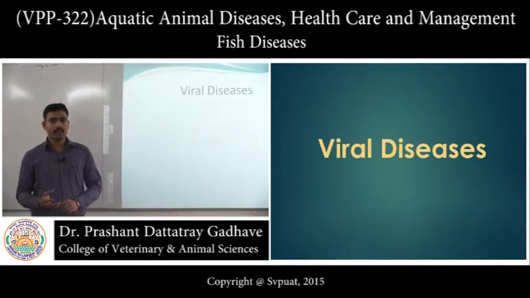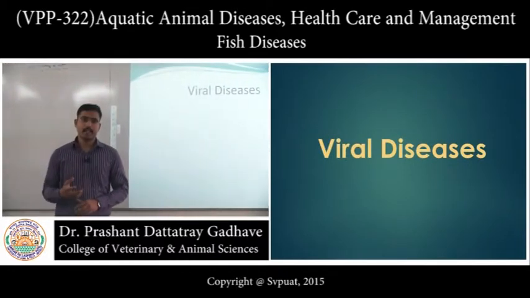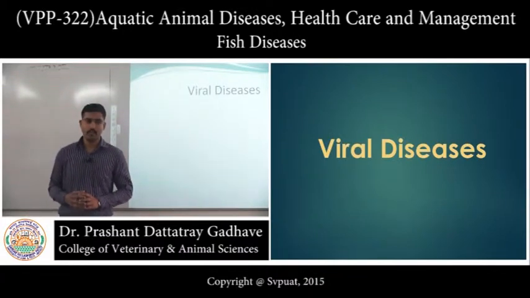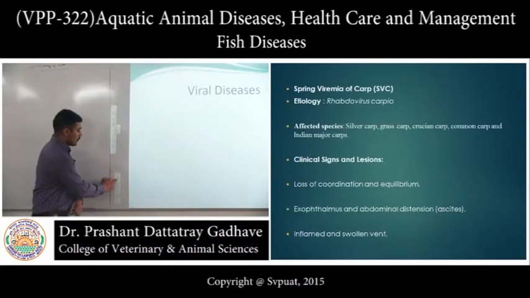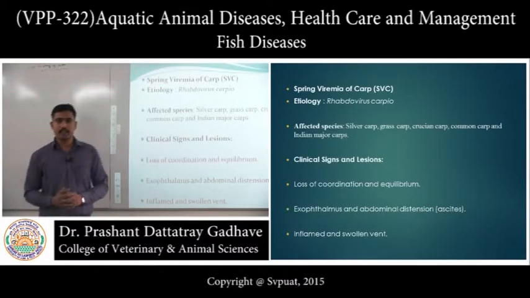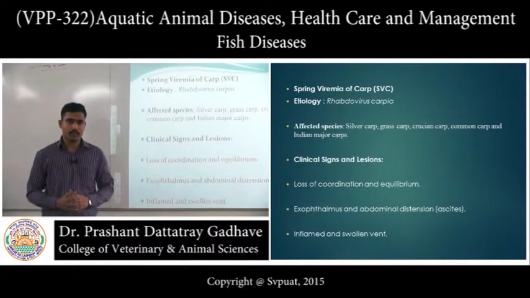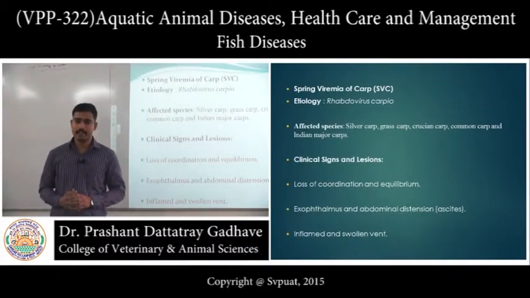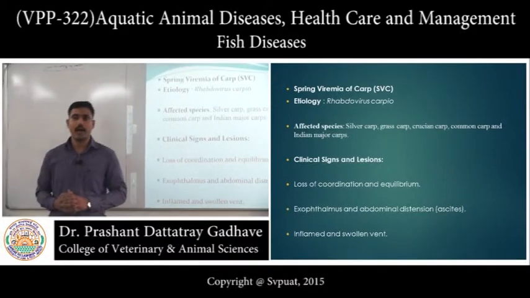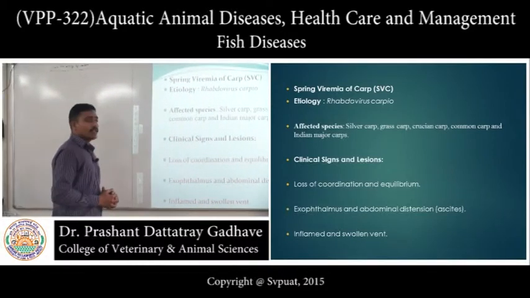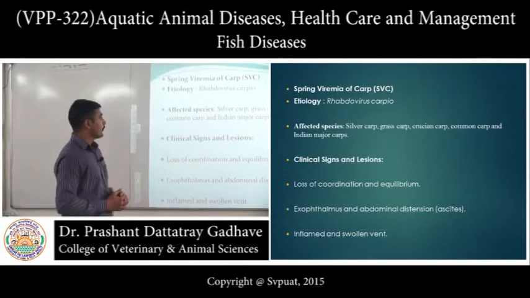You remember that a virus is an obligate intracellular parasite, right? First of all, we are going to see spring viremia of carp, one of the important viral diseases of fish. The etiological agent of spring viremia of carp is Rhabdovirus carpio.